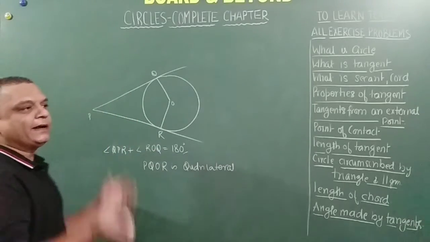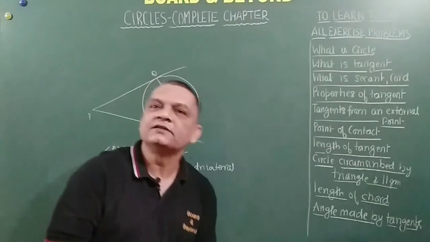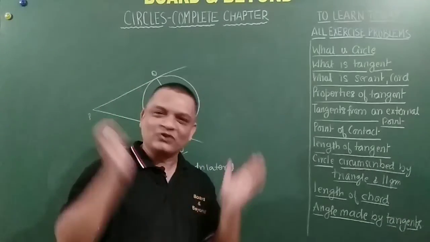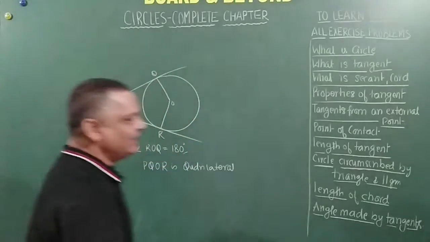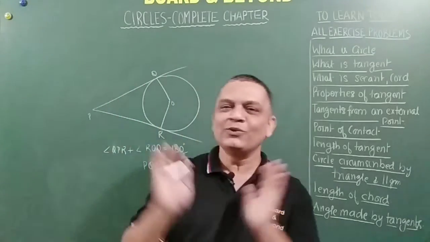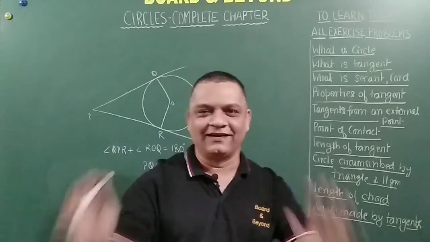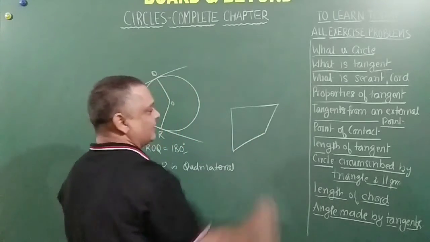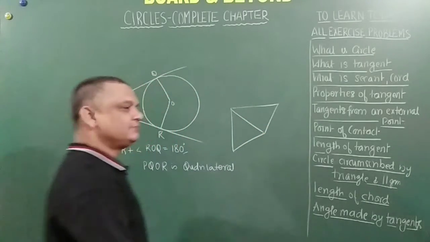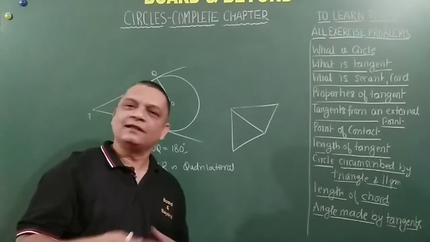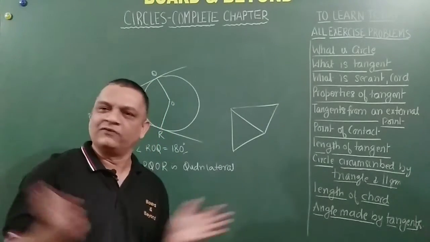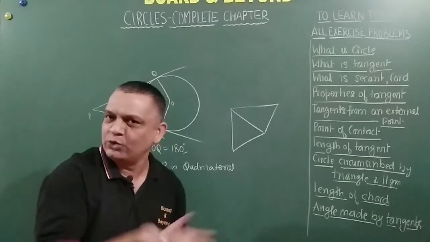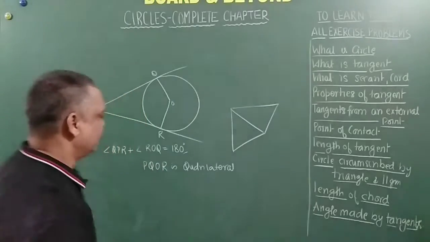Sum of the interior angles of a quadrilateral is how much? 360 degrees. Even if you don't remember that, any quadrilateral, any shape or size, can be divided into two triangles. And the sum of the interior angles of a triangle is 180 degrees. It's a well-known fact. So if one triangle is 180, two triangles will be 360 degrees.